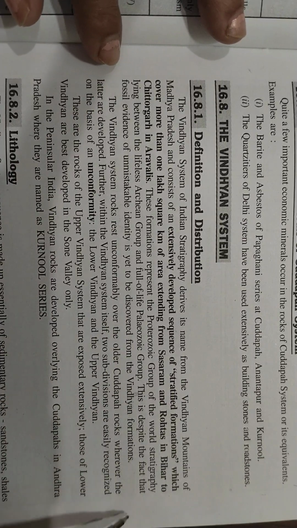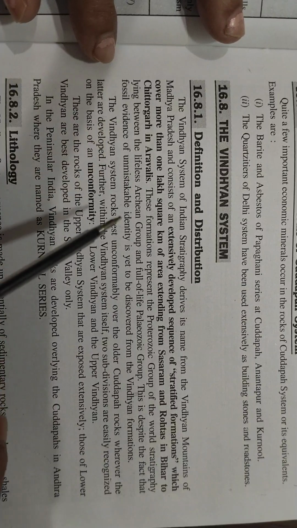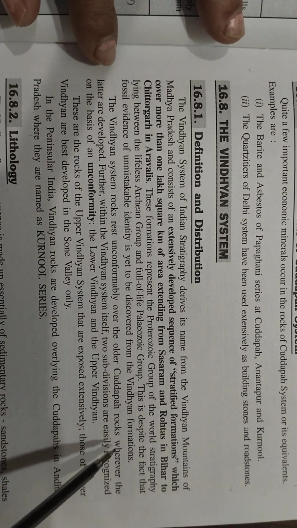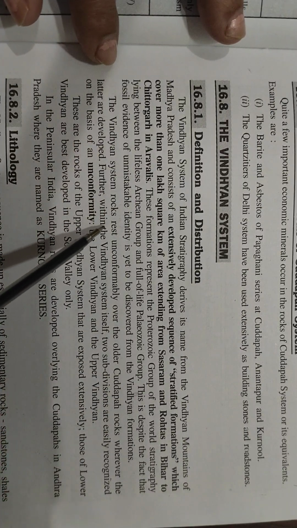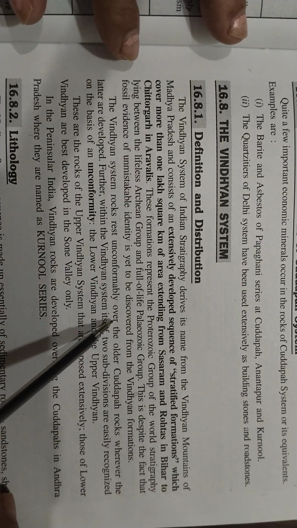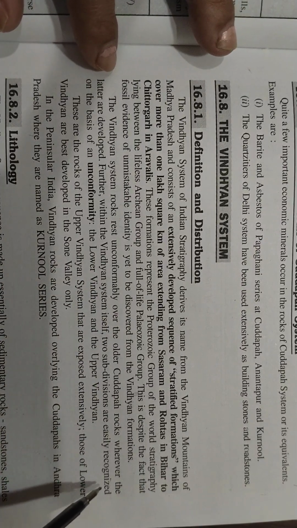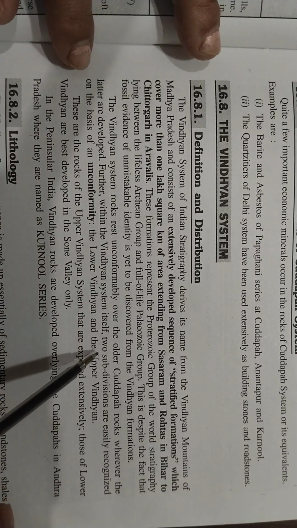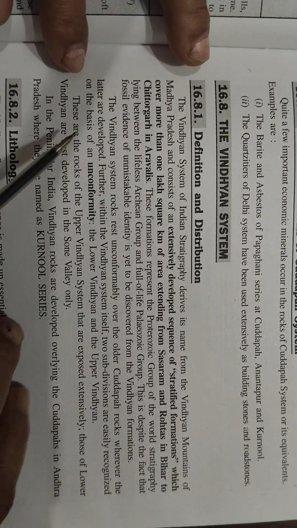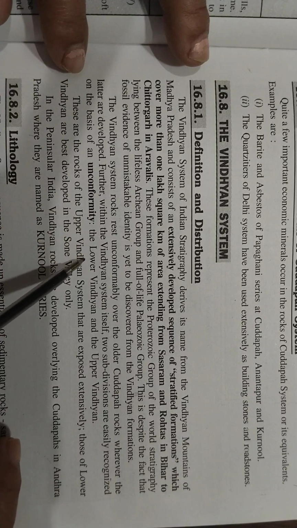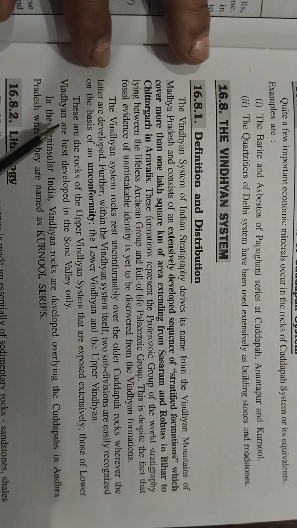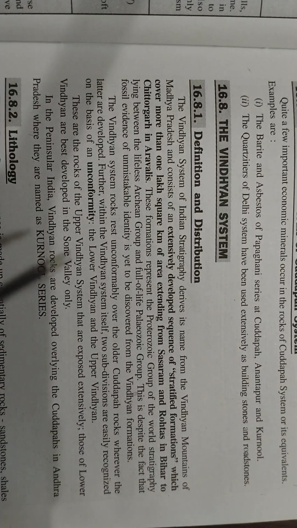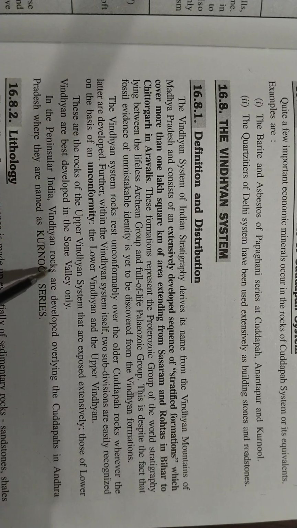This is despite the fact that fossil evidence of unmistakable identity is yet to be discovered from the Vindhyan formation. The Vindhyan system rocks rest unconformably over the oldest Kadapa rocks wherever the latter are developed. Further, within the Vindhyan system itself, two subdivisions are easily recognized on the basis of an unconformity: the Lower Vindhyan and the Upper Vindhyan. It is the rocks of the Upper Vindhyan system that are exposed extensively. Those of Lower Vindhyan are best developed in the Son Valley only.